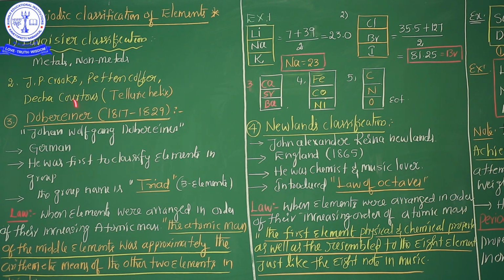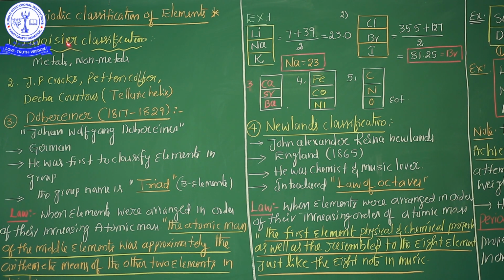Only two categories: metals and non-metals. You know that, my dear students, what are the characteristics of metals? They are malleable, ductile, good conductors of electricity and heat, and have metallic luster. These are the characteristics of metals. And non-metals are brittle, bad conductors of heat and bad conductors of electricity also. So these are the major differences between metals and non-metals.